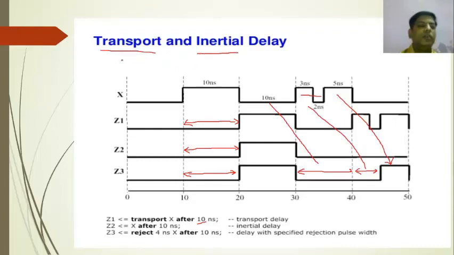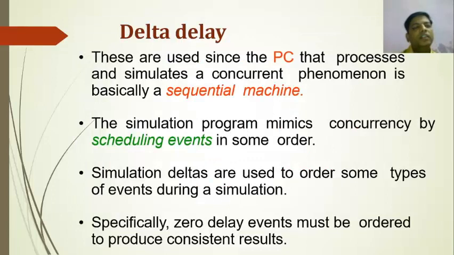Has everyone understood transport delay and inertial delay? See, transport delay simply delays the signal, but in inertial delay it may reject that particular signal, whatever signal is shown in the statements. Then the last one, delta delay.